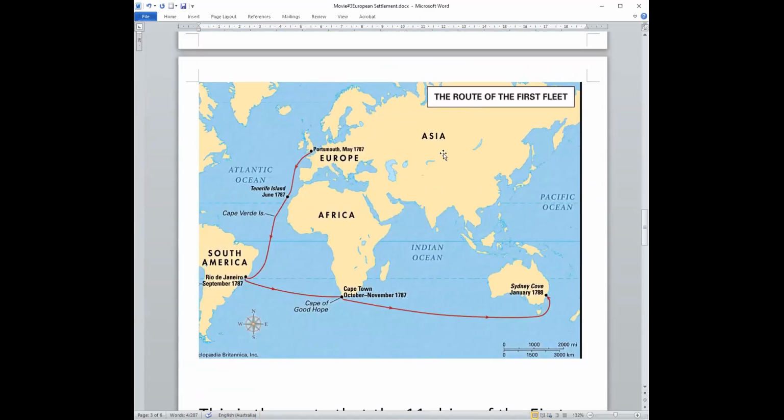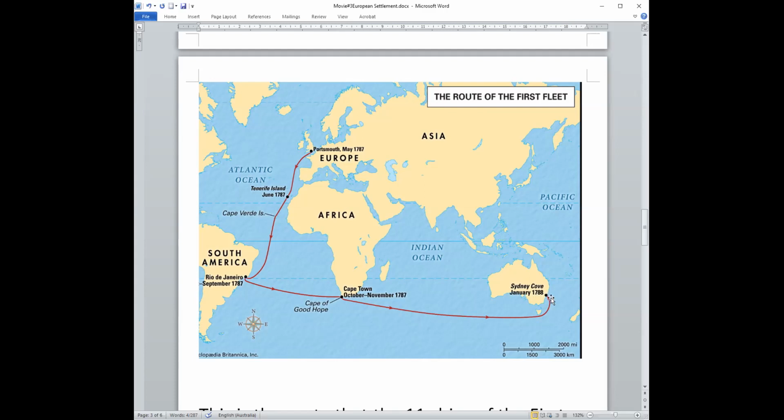Here is a picture of the route of the first fleet. That means the way they went on their journey. Here is Great Britain. They left Great Britain on their 11 ships. The first fleet sailed down to South America, Africa, and then on to New South Wales in Australia.